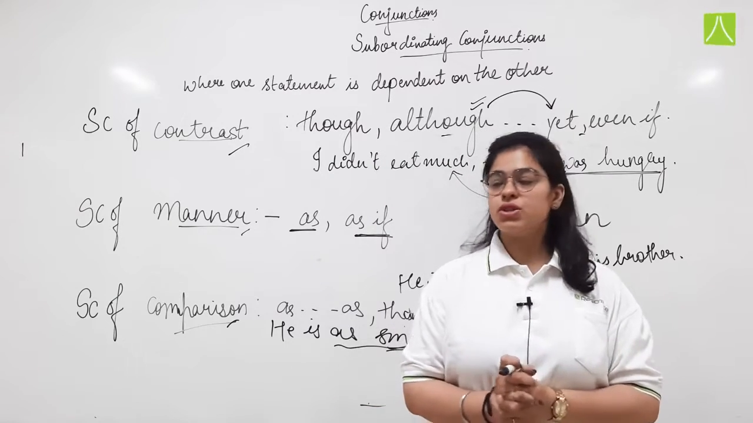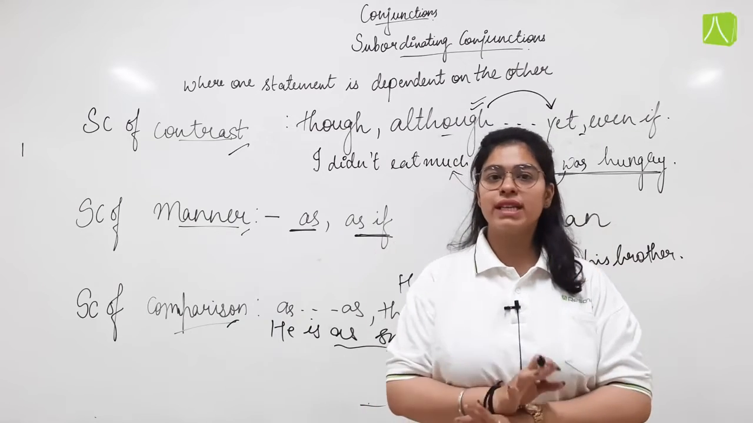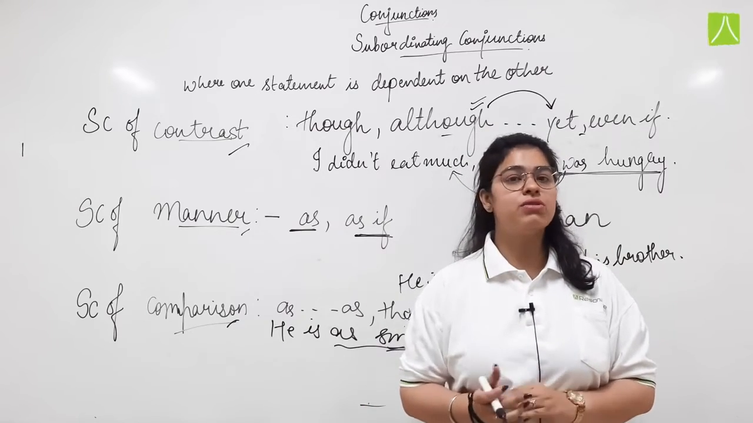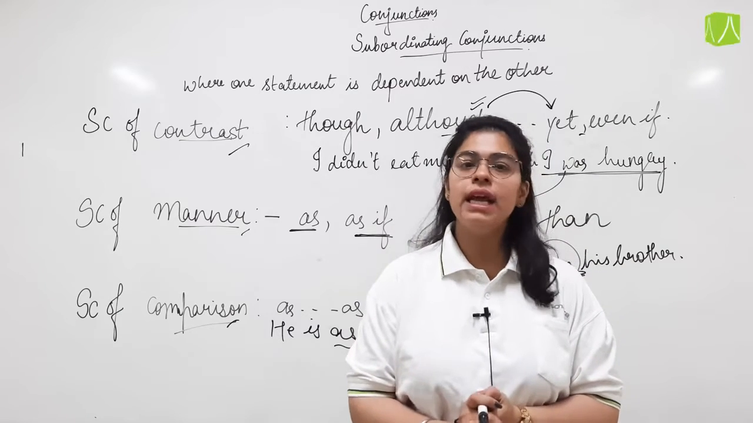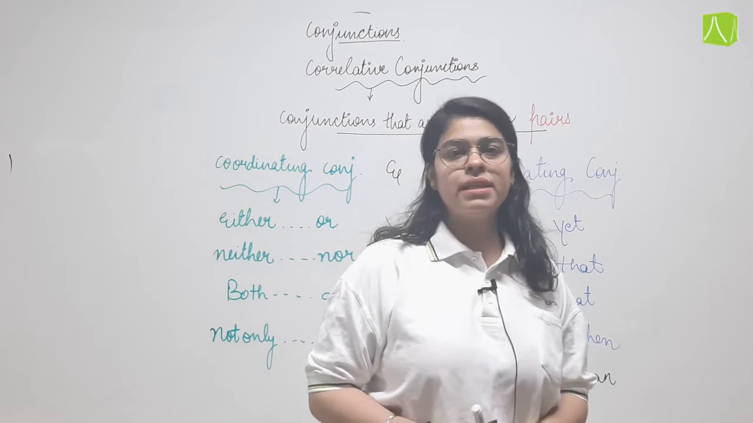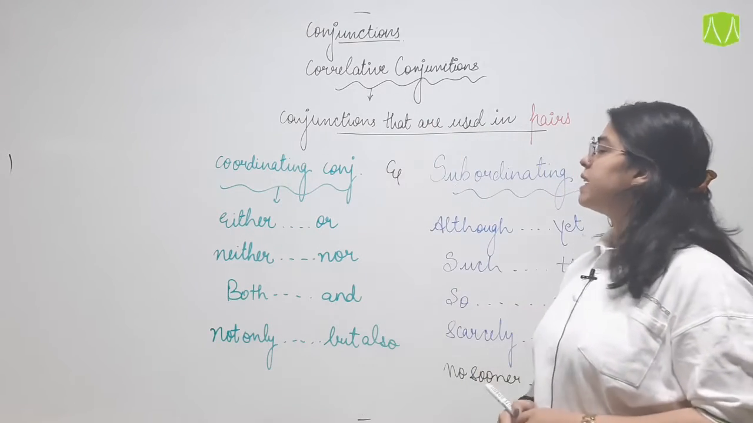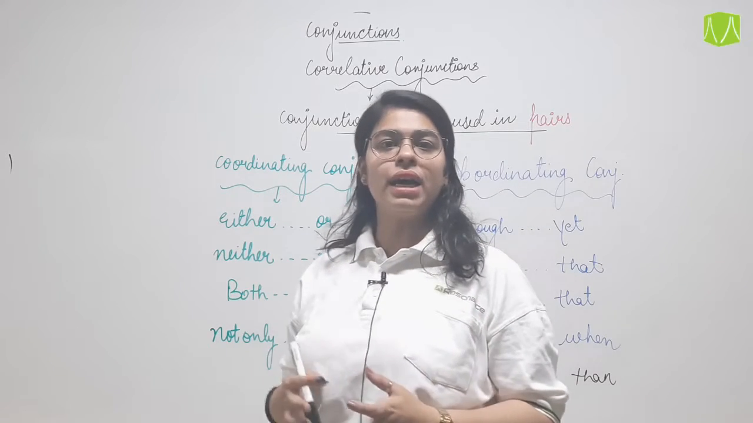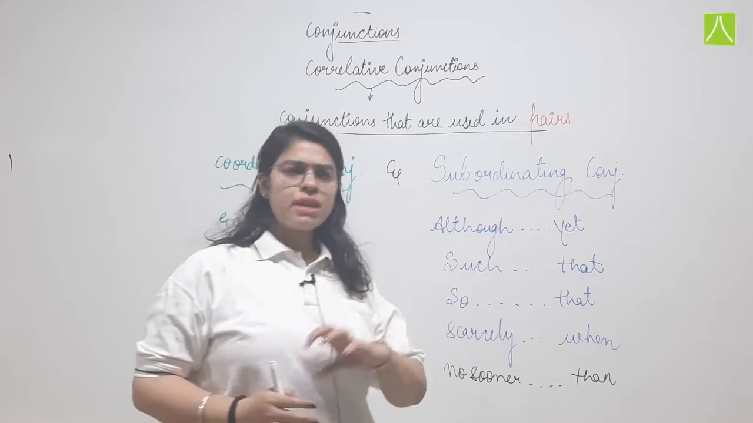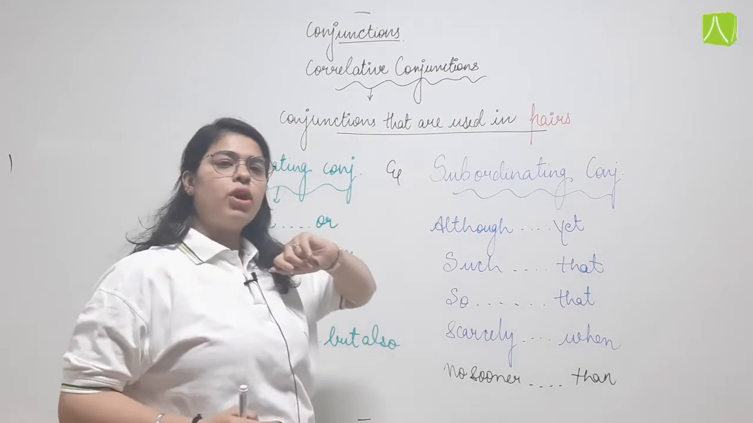Okay. So children, these were the subordinating conjunctions and the types along with examples. Now we are going to study the correlating conjunctions, or the conjunctions used in pairs. So now let us see the last type of conjunction, that is the correlative conjunction. Now children, correlative conjunction is the one that includes some conjunctions of coordinating conjunction and some of subordinating.